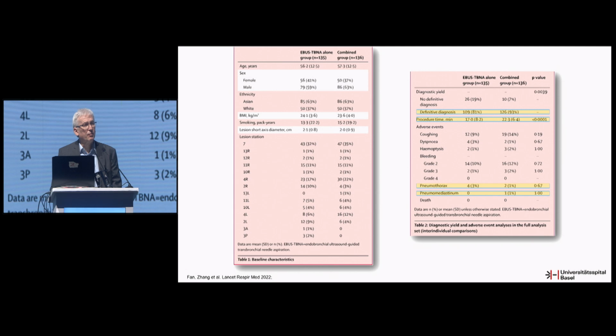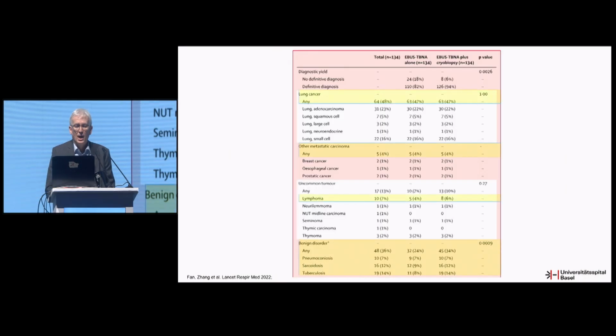The procedure time was, of course, somewhat longer with the cryo group, and they had a few pneumothoraces and pneumomediastinums. Interestingly, there were 4 pneumothoraces after EBUS-TBNA, and not only in the combined group. As shown in the first study, the difference was driven mainly by lymphoma and by benign disorders. In lung cancer staging, there was no difference.